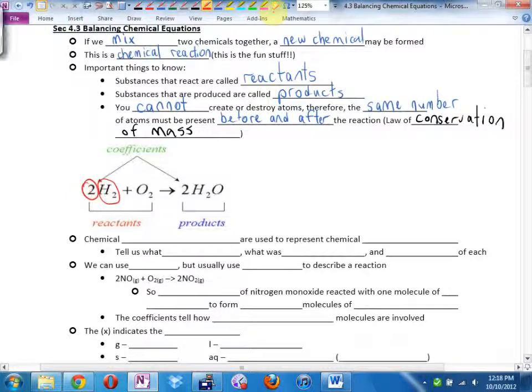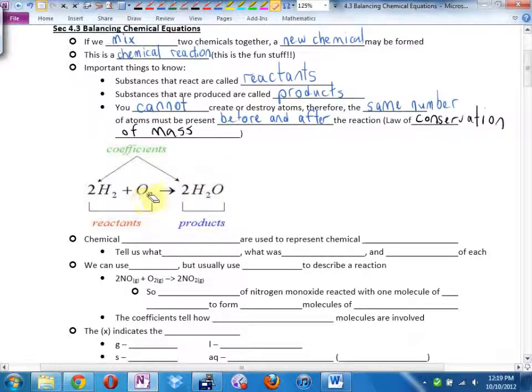4. How many hydrogens are there on the right-hand side, grand total? 4. That part checks. How many oxygens are there on the left-hand side, grand total? How many oxygens are there on the right-hand side, grand total? Careful. Not 1. What's in front of this molecule right there? A 2. How many oxygens are there? 2. This equation is balanced.